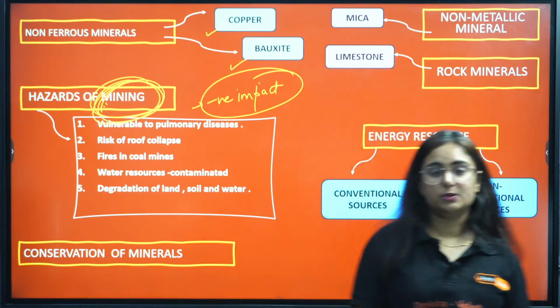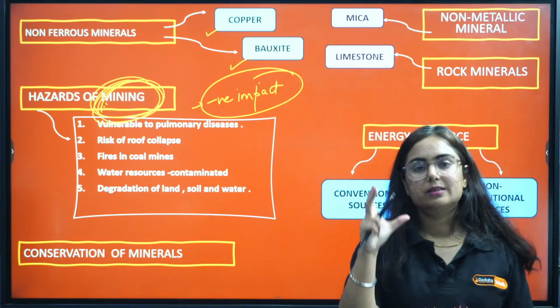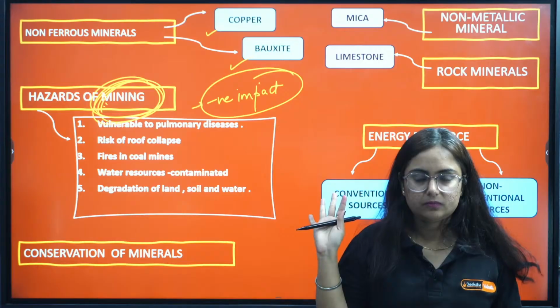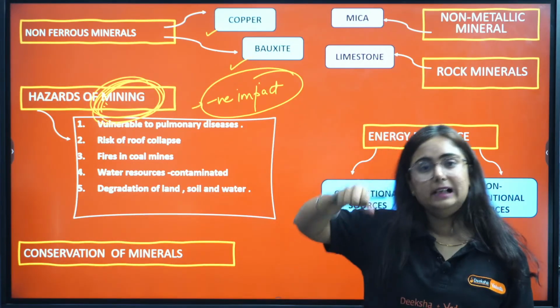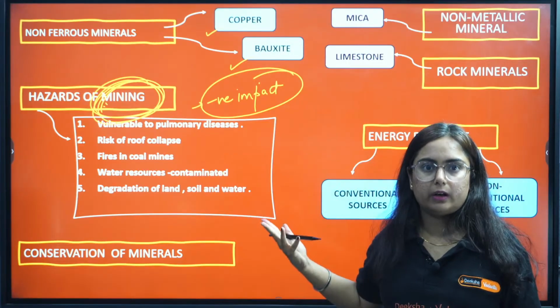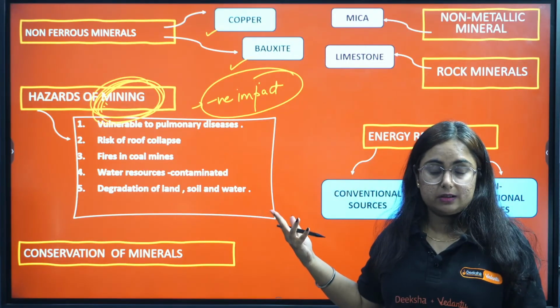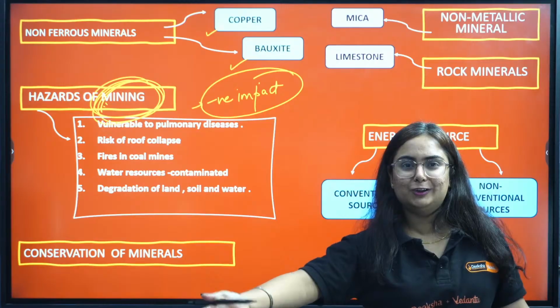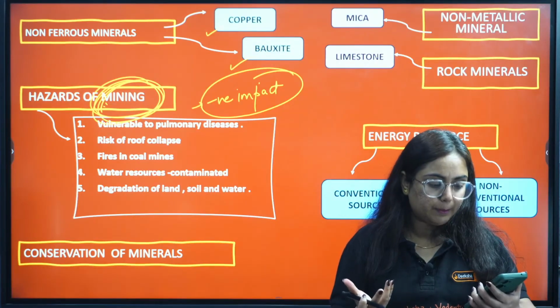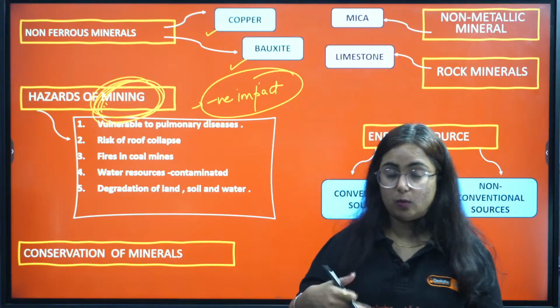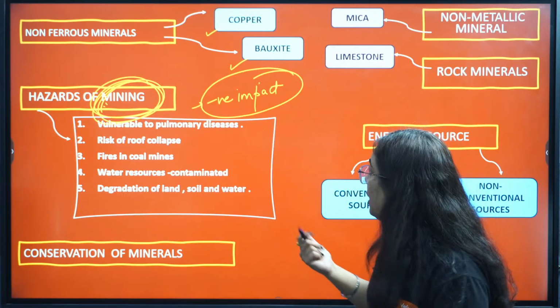How are the hazards? Look, mining is a dangerous process, right? From the rocks we are taking out the mineral and using it. Don't you think that if they were just lying around like that, everyone would have diamonds and gold? It is a difficult process to obtain them. So what are the hazards in this process?